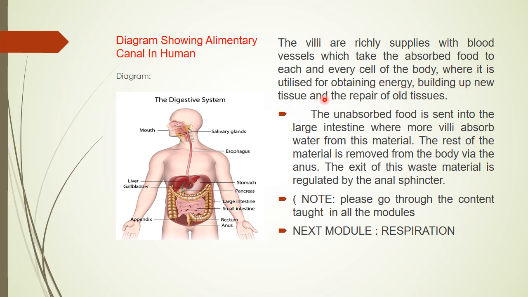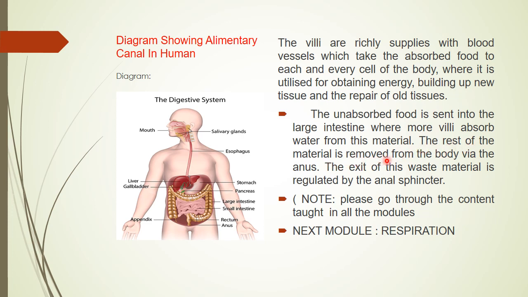These finger-like projections are supplied with blood vessels, which take the absorbed food to each and every cell of the body, where it is utilized for obtaining energy, building up new tissues and the repair of worn-out tissues.